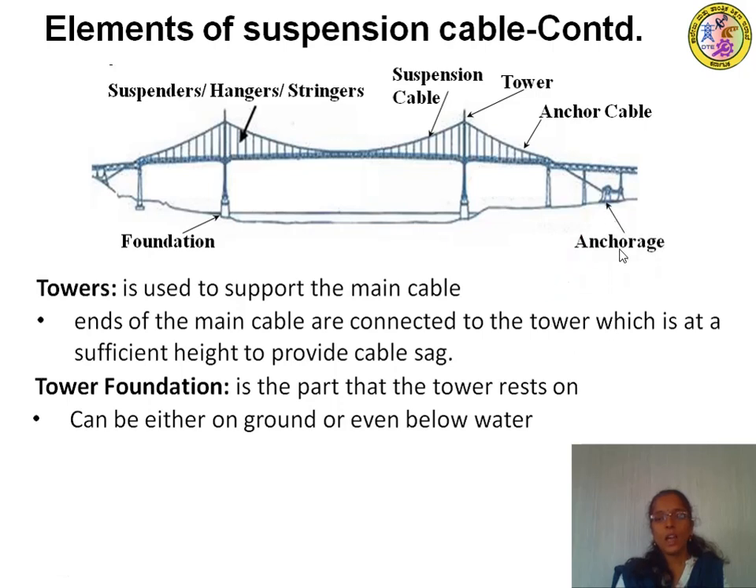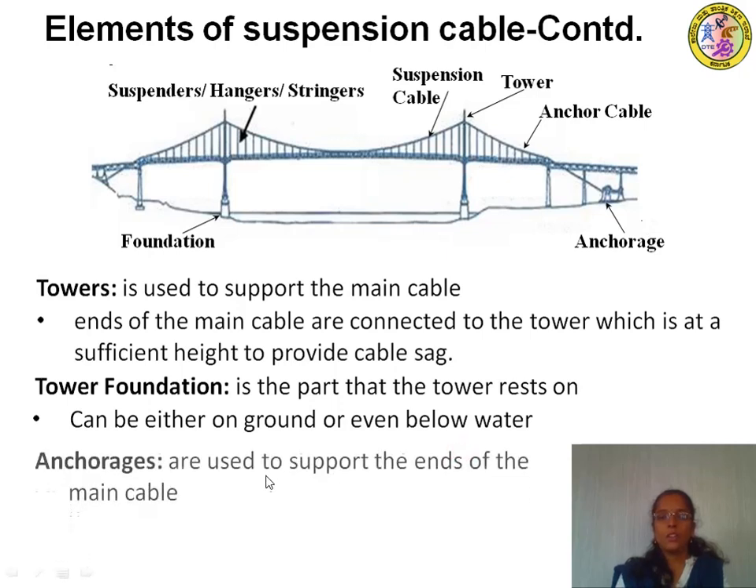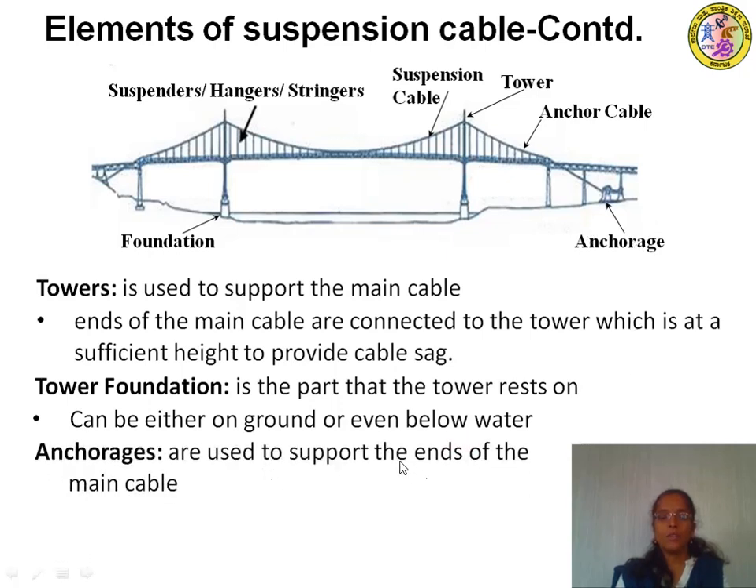So these are the anchorages where the cable is anchored. Anchorages are used to support the ends of the main cable. So this is the main cable. This part is called the suspension cable and this part is called the anchor cable. Both the anchor cable as well as the suspension cable form the main cable. So the main cable is firmly held in its position by means of anchorages.